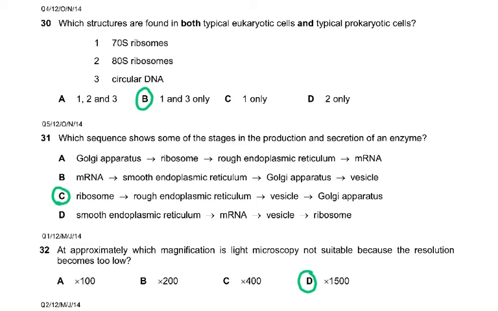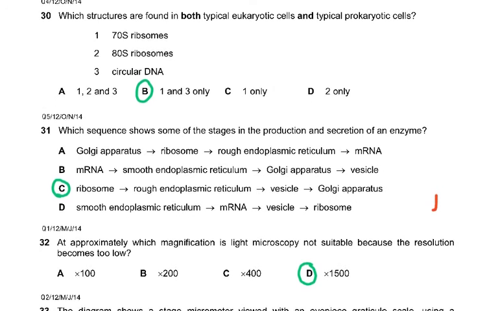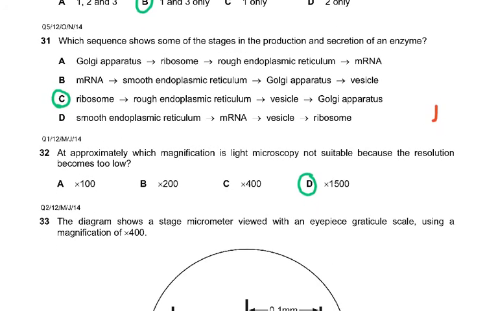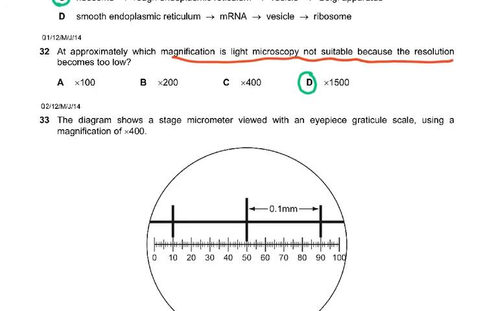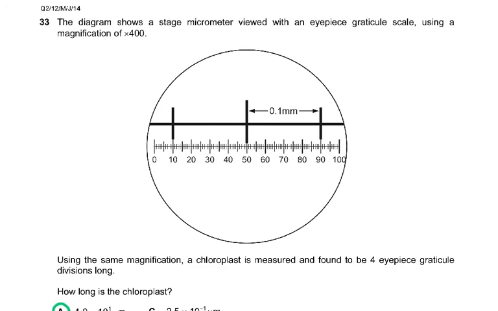Question 30, I know you can just pause it here. We've done it before. 31 is also, we've done it before. Ribosome, RER, vesicle, Golgi. And at approximately which magnification is light microscopy not suitable because the resolution becomes too low? I've told you this in class as well. It's X 1500. After that, that's the maximum useful magnification. After that, it's useless.